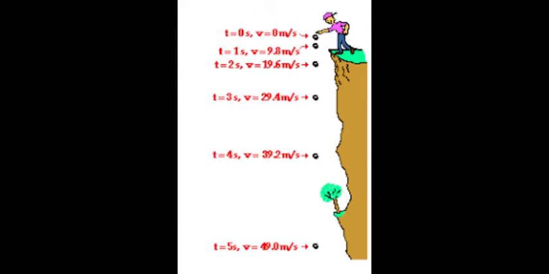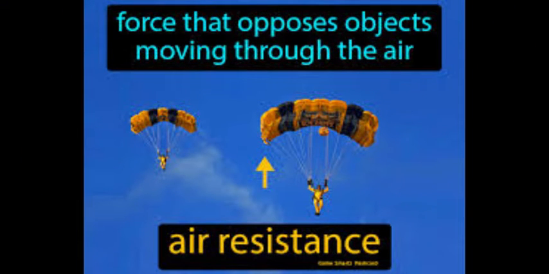Now, this figure is showing an object, which is a ball, going through free fall, which is just dropping from rest. You can see that the ball is accelerating, but the numbers that it's showing may not be exactly accurate. That is due to air resistance. Air resistance is a type of drag force, which represents the force that opposes objects moving through the air.